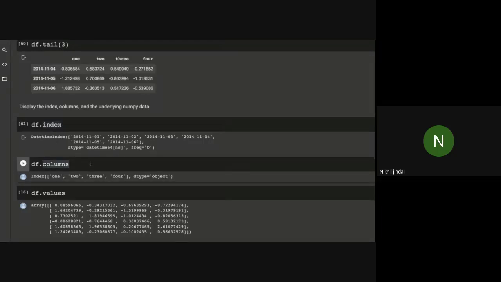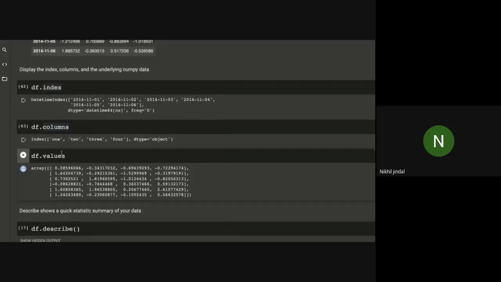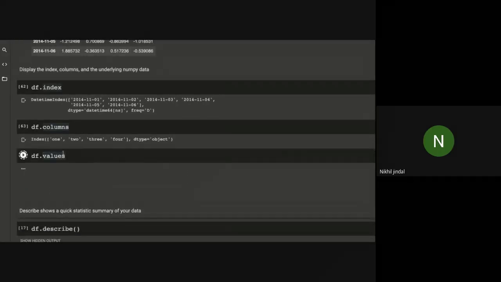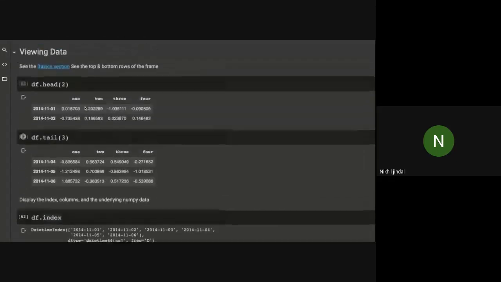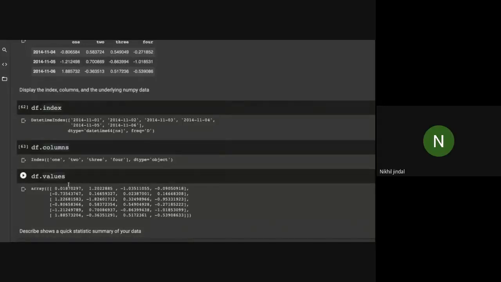Similarly, it will print the names of columns of this data frame, and here it will print an array of values present in this data frame. You can assume that 0, 1, 2, 3 and 4 are the column names, and moving from top to down are these index values, from 1 to 6. It is just a representation of the data frame as a 2D array.